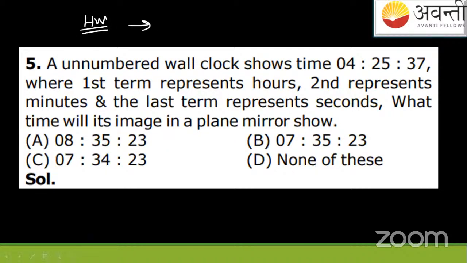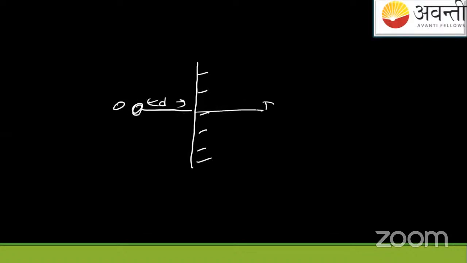What was the previous question concept? Previous question concept was this: just draw the watch on a paper, mention the time there, and then look behind. You will get the image. Also, you can draw the ray diagram directly, and you will get an idea. For the ray diagram, what do we have to do? It's like this, students. Take a plane mirror, take an object. If its distance from the mirror is d, then the distance of the image will also be the same.